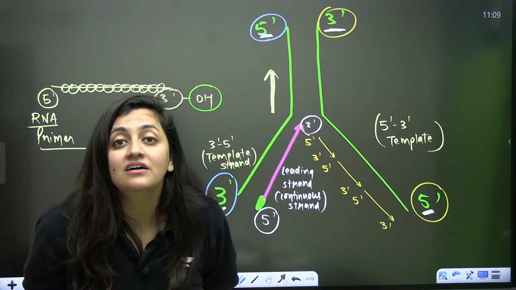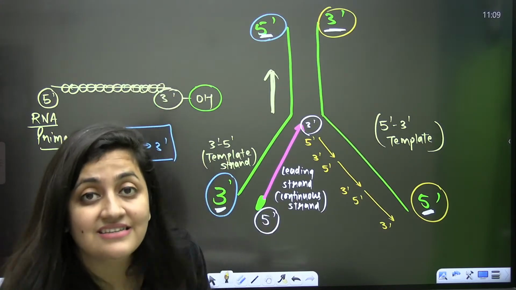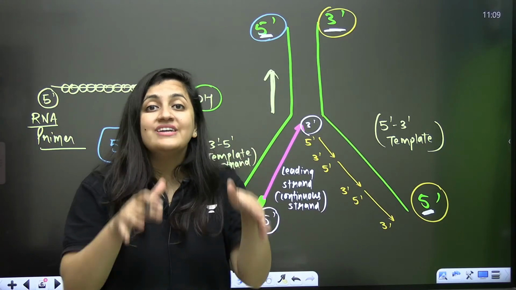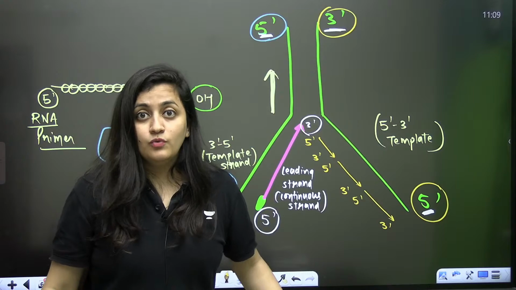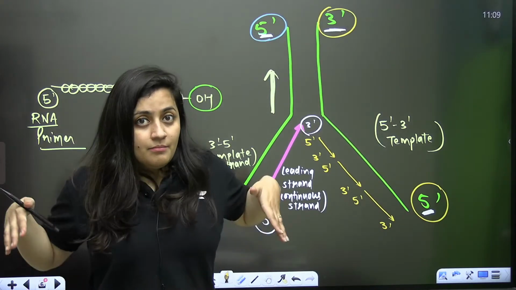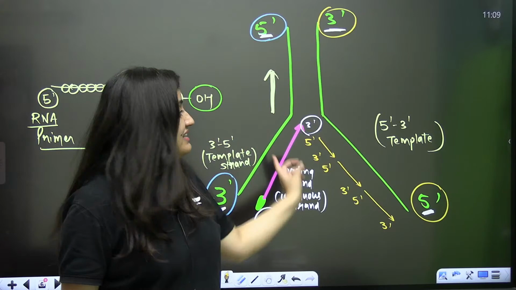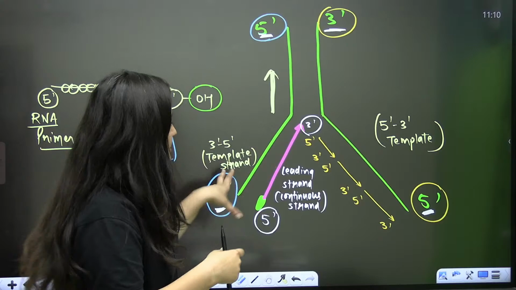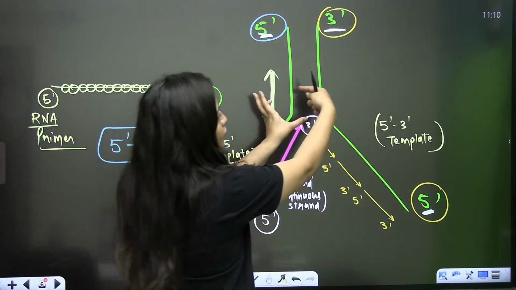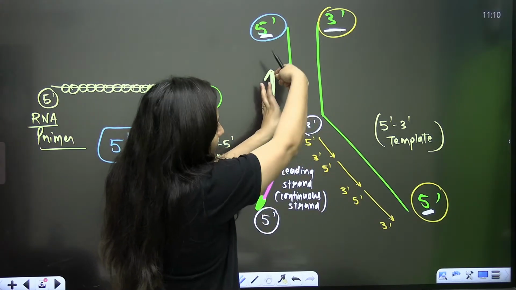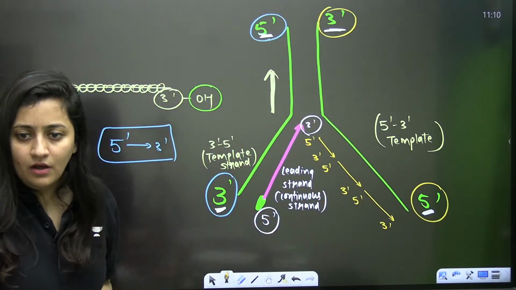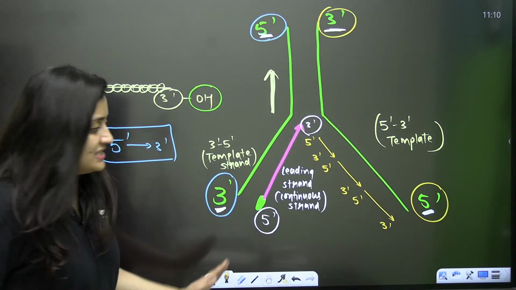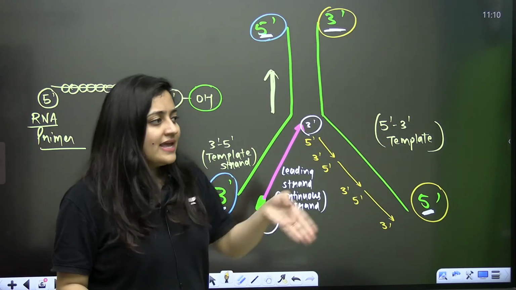So it is difficult for the DNA polymerase 3. DNA polymerase 3 is like, I can work efficiently in one direction. If you said that I have to form two strands in the same direction, then I would be very efficient. It's difficult for me, because I have to coil the strand and then synthesize it. You should check one animated video on the basis of that. You will understand it in a better way. So one strand synthesis is easy for me. I can do it like this effortlessly.